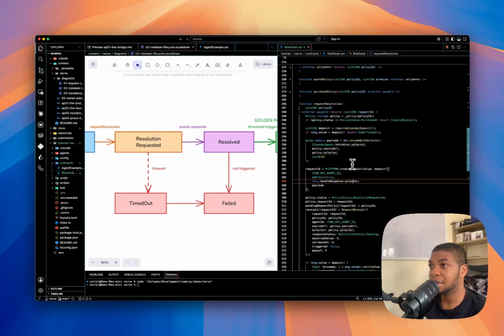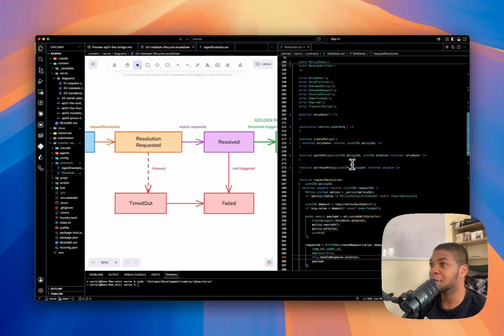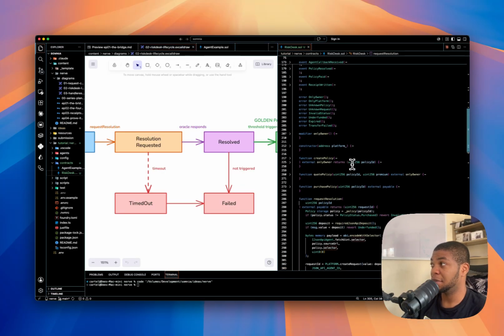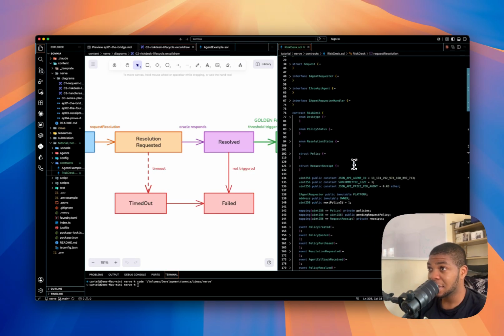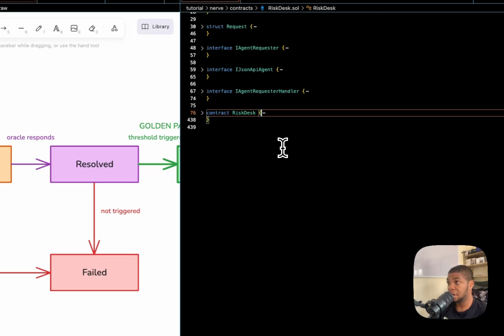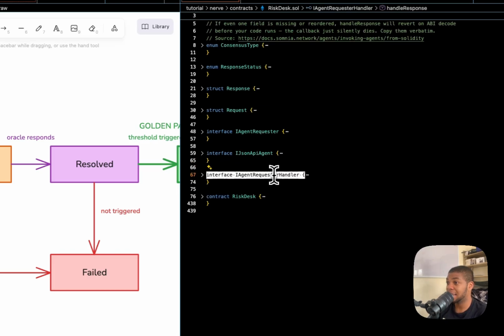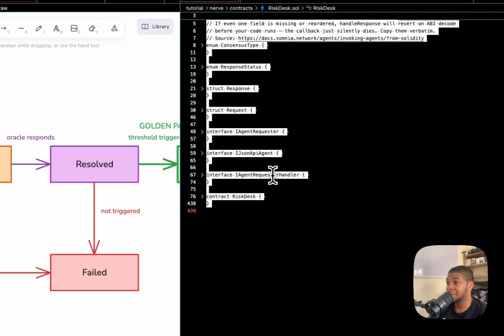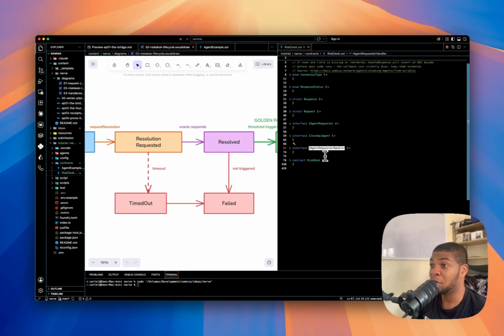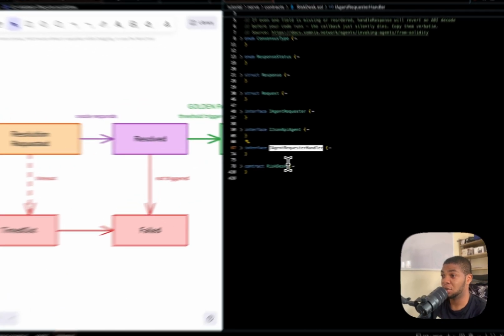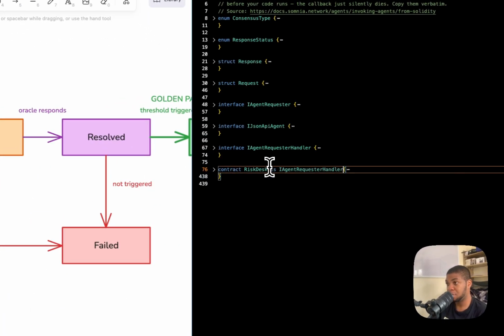Before we do that, the response is part of the function, and the whole system is an interface that we have to fulfill. If we go back up a little bit, we see this IRequestHandler interface. It's an interface that we have to fulfill. If we don't fulfill it, when the callback is made and we've made any single mistake, your system is going to get reverted. It's not going to function well. It's not going to be a closed loop, so we have to ensure that. We're going to extend the interface, and boom.